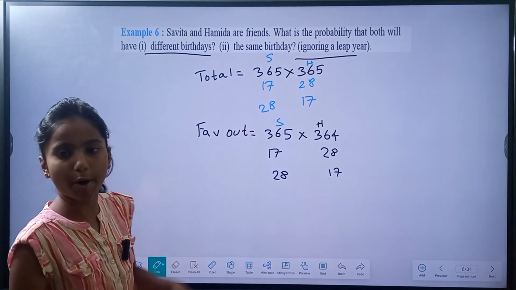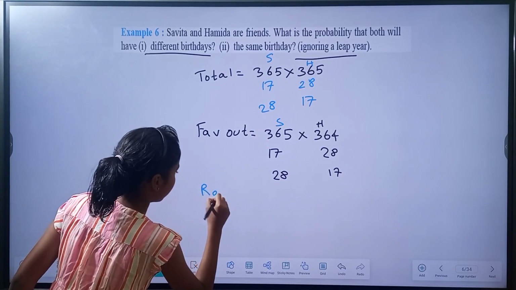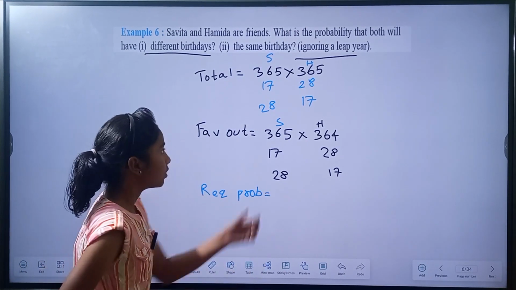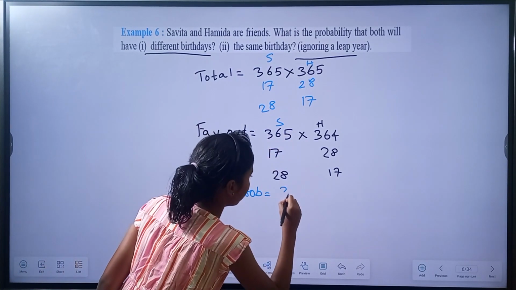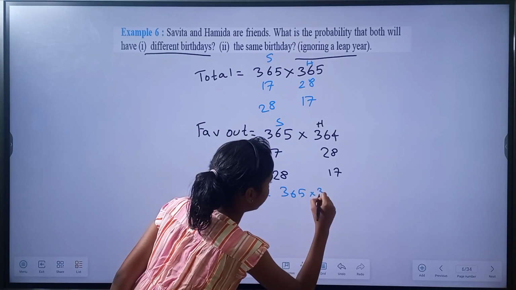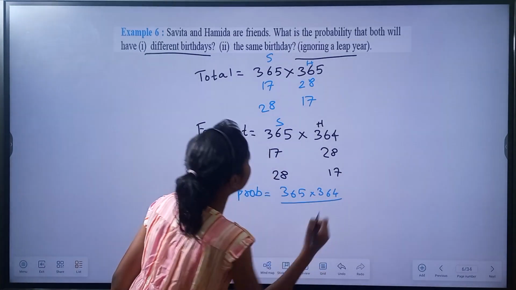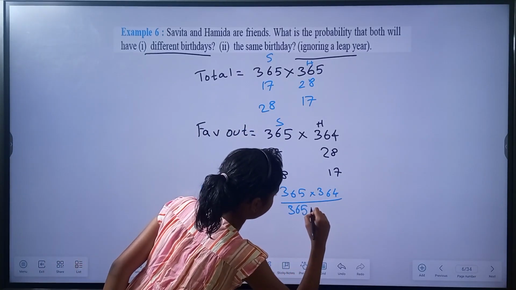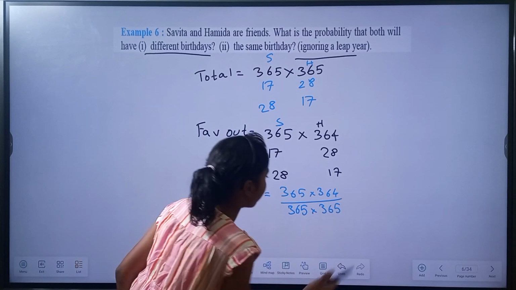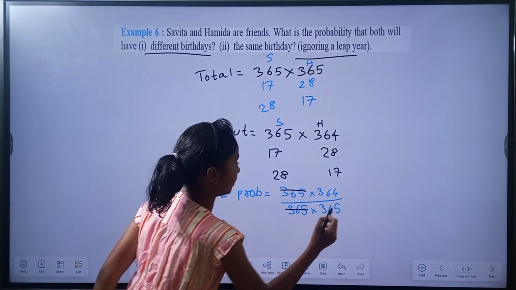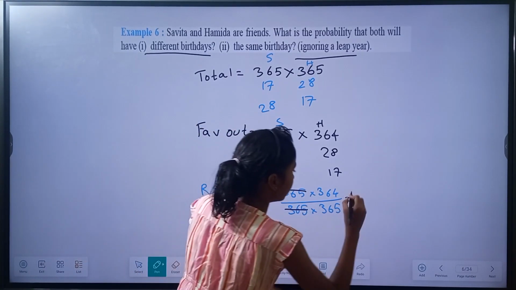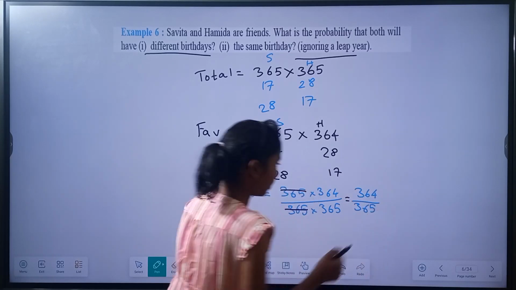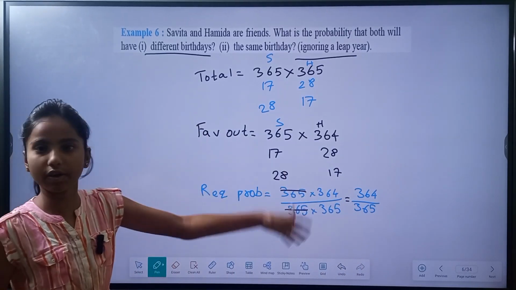Okay, so the required probability equals 365 into 364 whole divided by 365 into 365. Now we can cancel both 365s. So required probability equals 364 divided by 365. This is the probability that their birthdays are on different days.